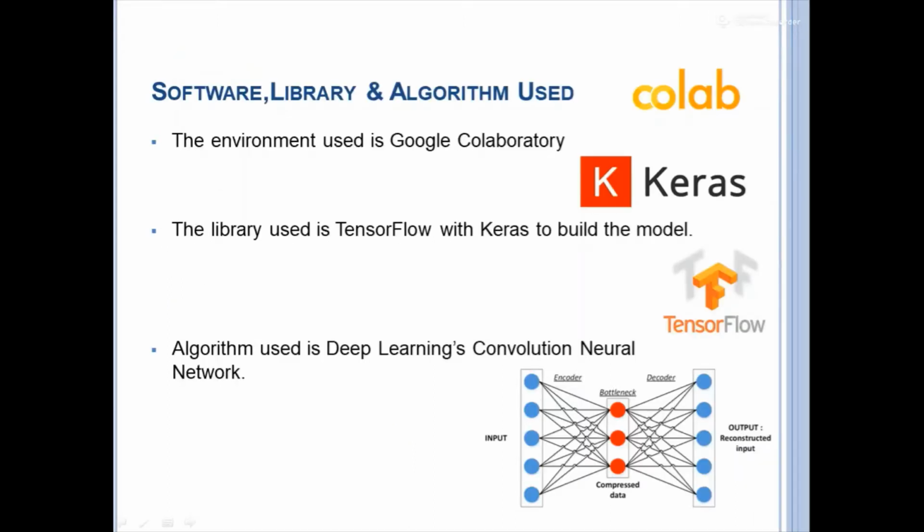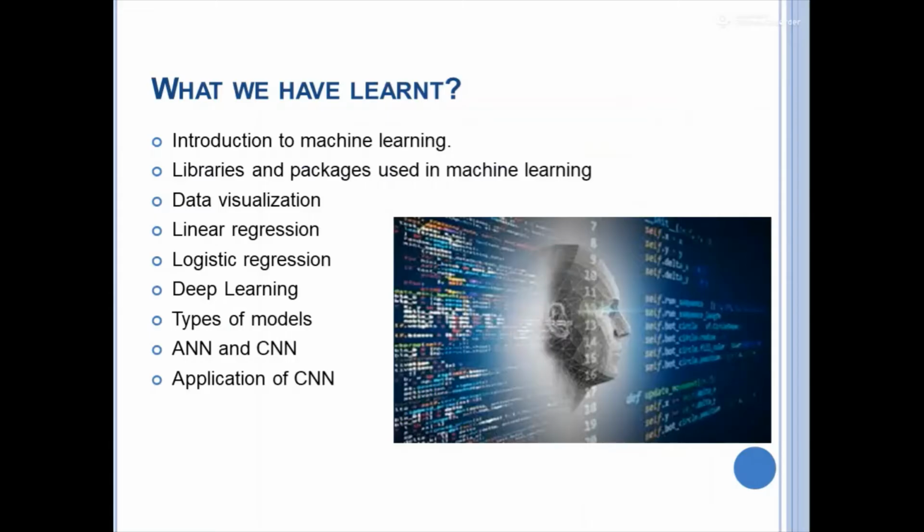We have used the Google Colab environment, TensorFlow with the Keras library, and deep learning's convolutional neural network to build the model. We have learned about machine learning, which is a type of artificial intelligence that allows software applications to become more accurate at predicting outcomes without being explicitly programmed to do so. Libraries and packages used in machine learning include TensorFlow, Keras, NumPy, and Pandas. Also data visualization, linear regression, logistic regression, deep learning, types of models, ANN, CNN, and applications of CNN.